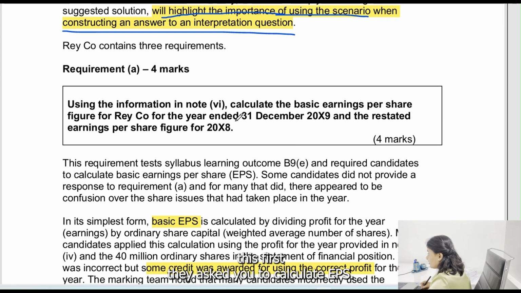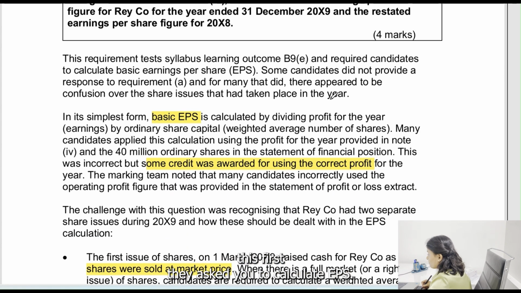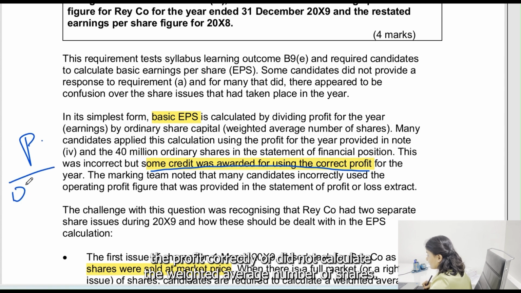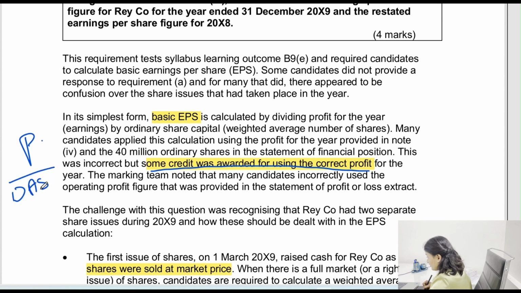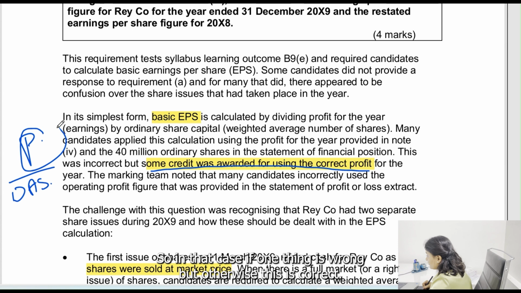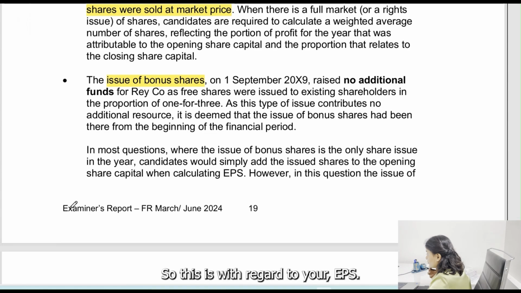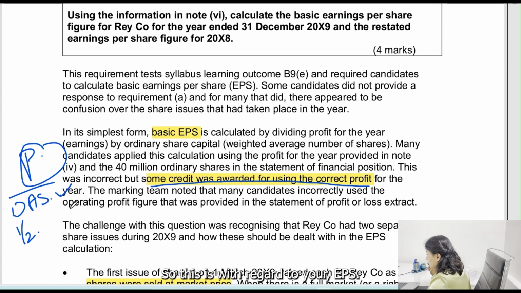Now in this, first they asked you to calculate EPS. In this case, some candidates did not calculate the profit correctly or did not calculate the weighted average number of shares. If one thing is wrong but otherwise this is correct, let's say the calculations are for 1 mark, you will still get half a mark. So that's why guys, please show your workings, because there are step markings. So this is with regard to your EPS.